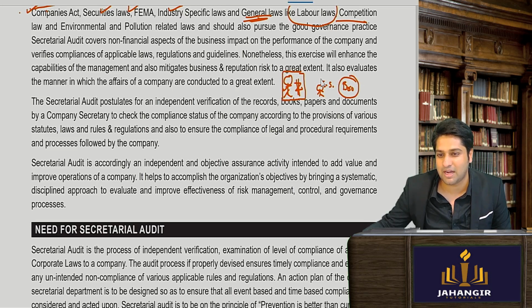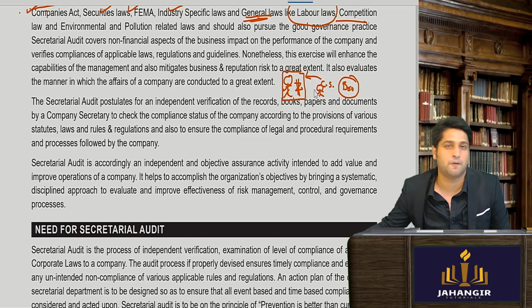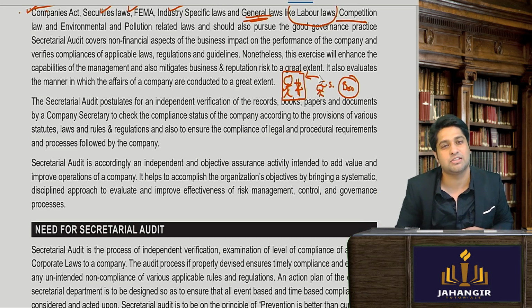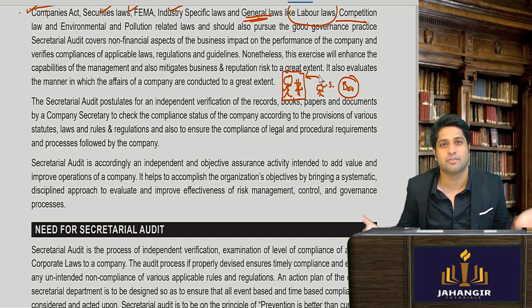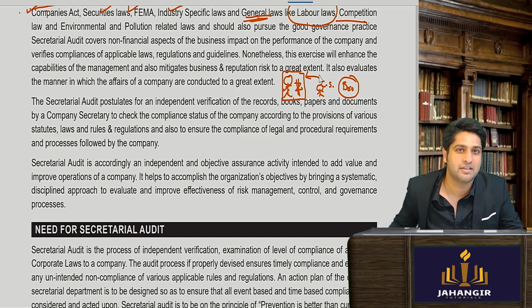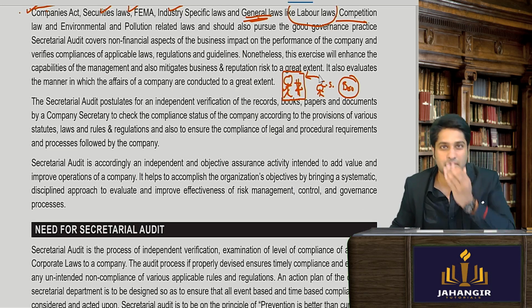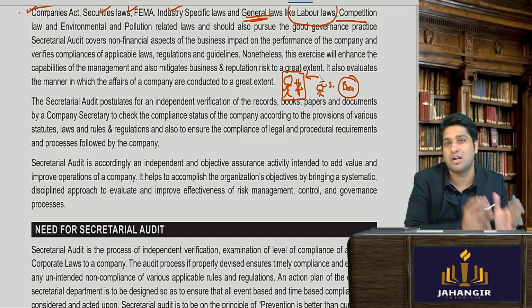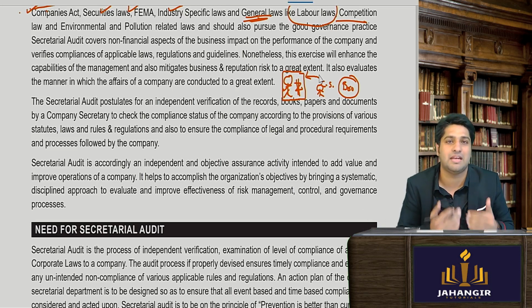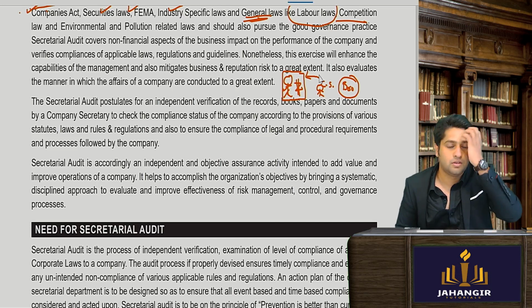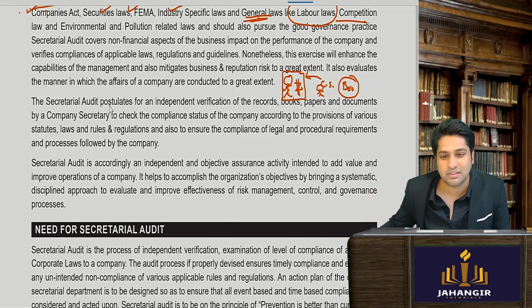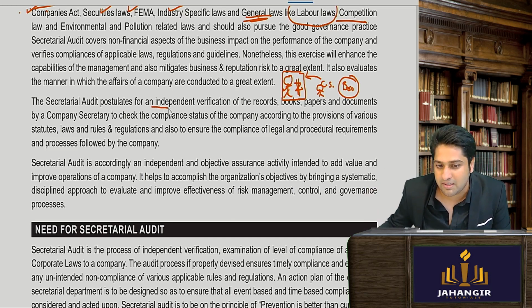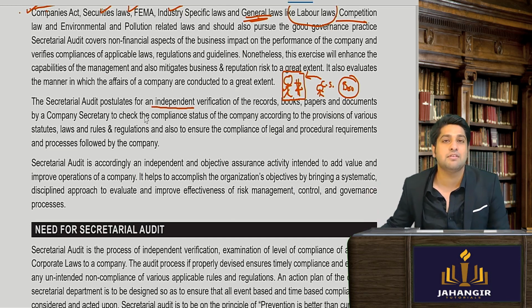No. Because if he tries to do too much checking and removes my mistakes, don't you think I will tell him, bro, what are you doing? Is that allowed in law? Can an auditor be connected to the company in any way? No, sir. Very good. So to say not connected, they use the word independent. Am I clear with this?